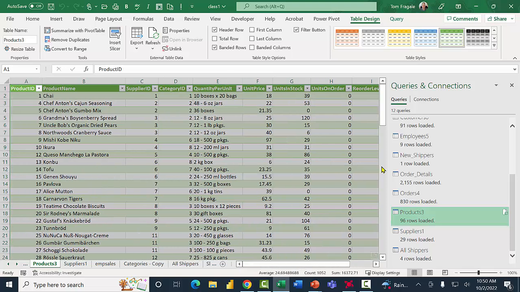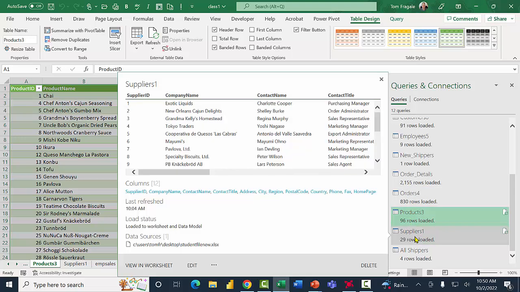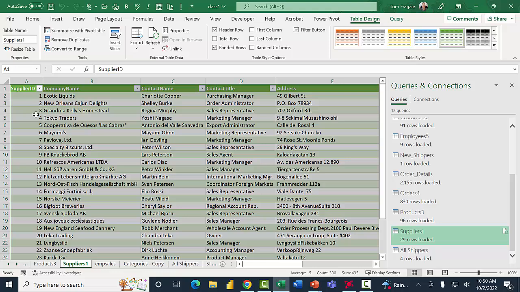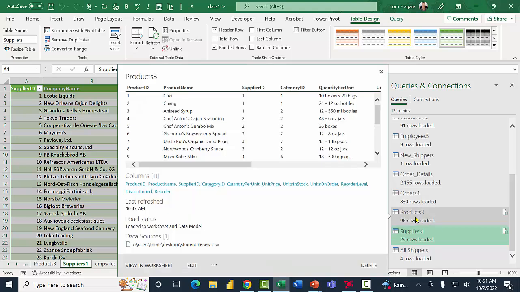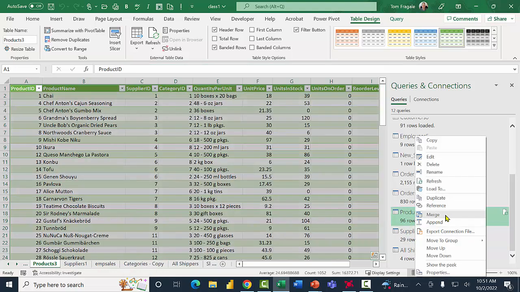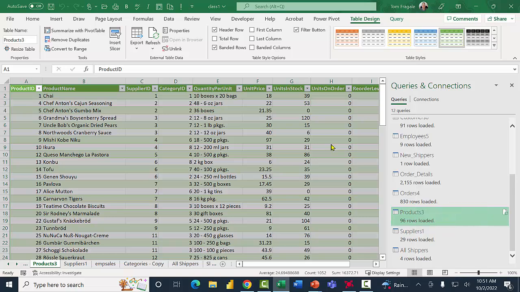Now I'm going to come over here and pick on the suppliers table. The suppliers table has the supplier ID and all the additional information about the supplier. Notice how these two tables have a common field. They both have the field supplier ID, which is really necessary to do this merge query. So let's see if we can make this work. So the merge query is going to make a big table using all the fields from the products table combined with all the fields from the suppliers table. So I'm going to right click on products over here, and I'll pick the word merge. And then I'll start the merge query.